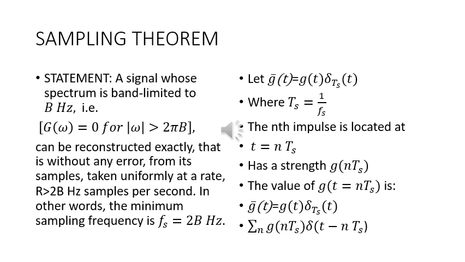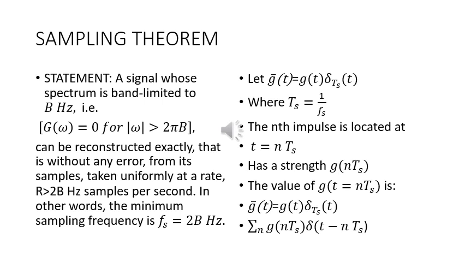The most important thing as far as application of digital communication systems is concerned, the defining theorem is the sampling theorem. Let's begin with its statement. A signal whose spectrum is band limited to B hertz, that is, all values of G(omega) for omega greater than twice pi B will be 0, can be reconstructed exactly, that is without any error, from its samples taken uniformly at a rate R greater than 2B hertz, samples per second. In other words, the minimum sampling frequency Fs is equal to 2B hertz.